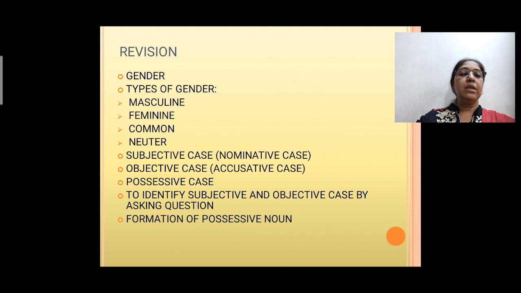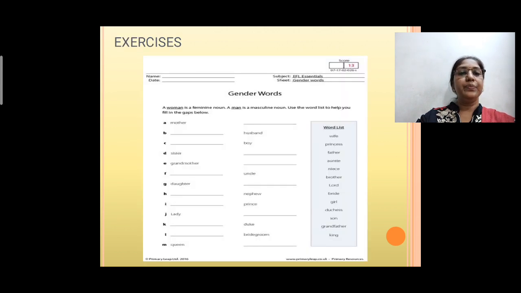To identify the subjective and objective case, we ask questions like who or what, whom or what. We have also learned about the formation of possessive nouns.